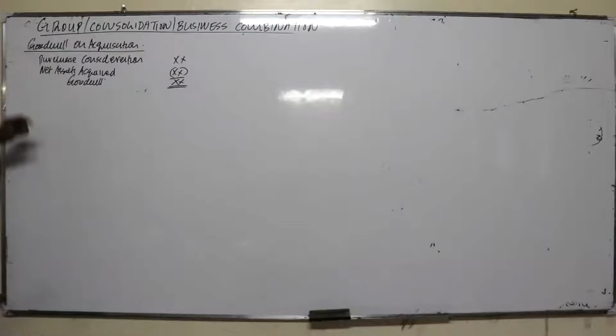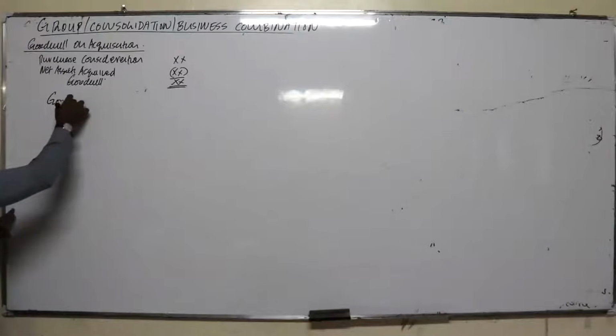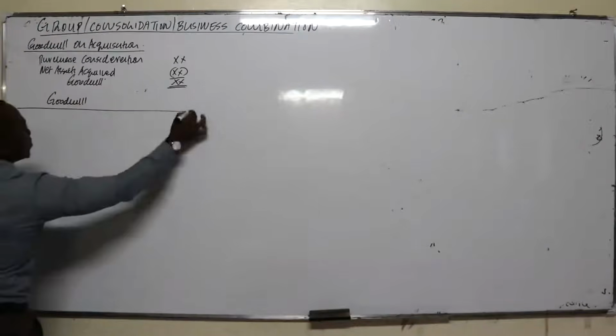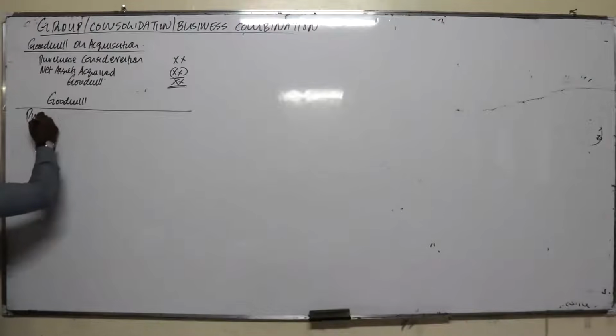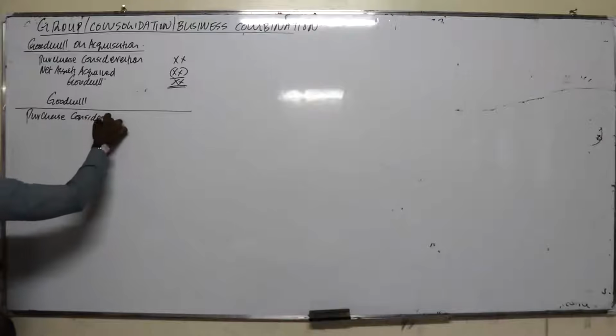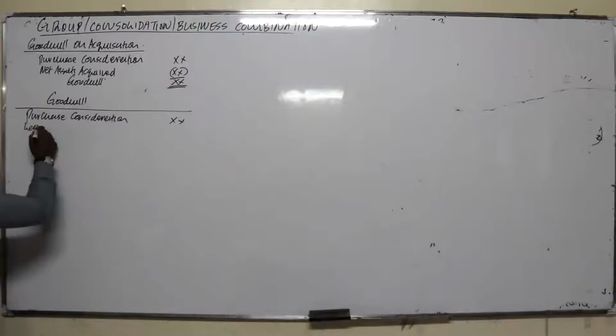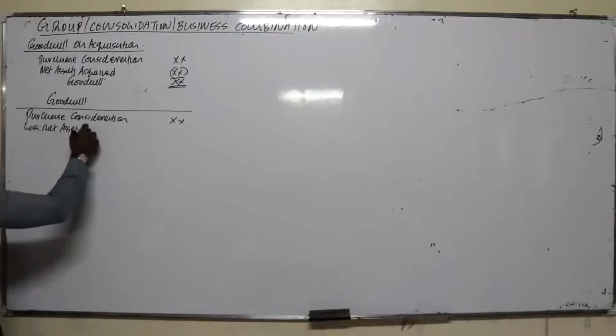And how do we determine the net asset acquired? Let me elaborate on that. To get goodwill, you take the purchase consideration, then you deduct the net assets acquired.